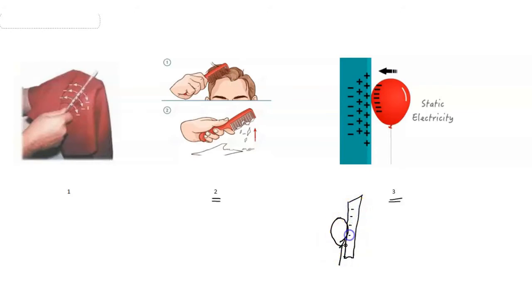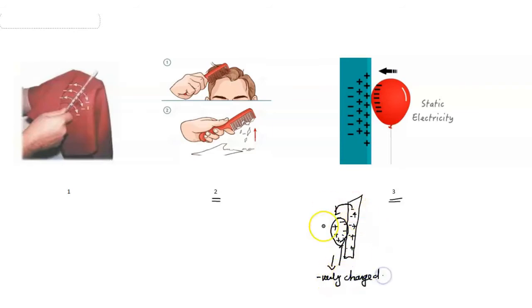Initially the cloth as well as the balloon are neutral, that is, the number of protons is equal to the number of electrons. So when we rub the balloon against the cloth, the outer electron of the cloth moves to the balloon. The balloon gets an extra electron, so the balloon becomes negatively charged.